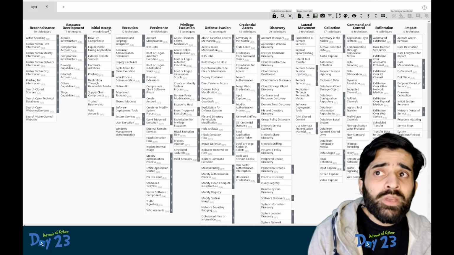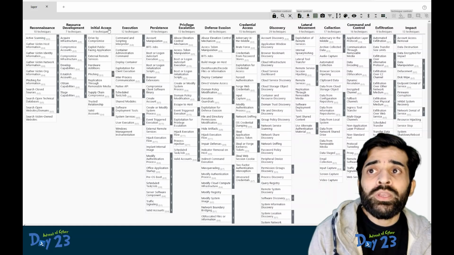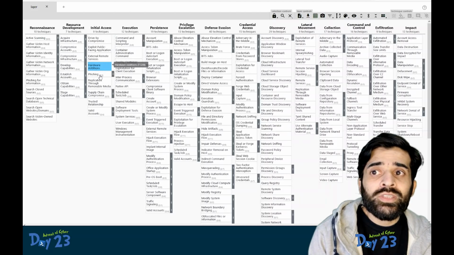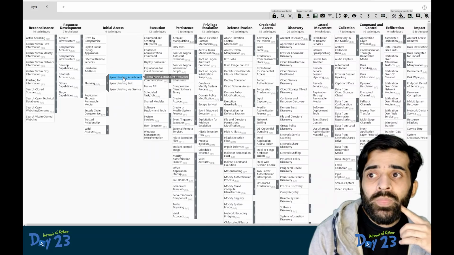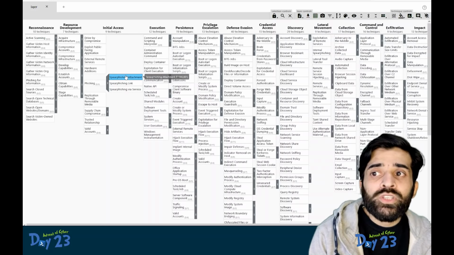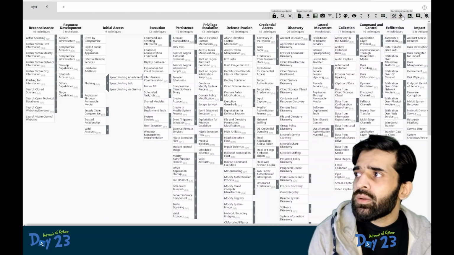Just imagine that the initial access was gained by the attacker through phishing, and let's say it was a spear phishing attachment. We will change the color to red.